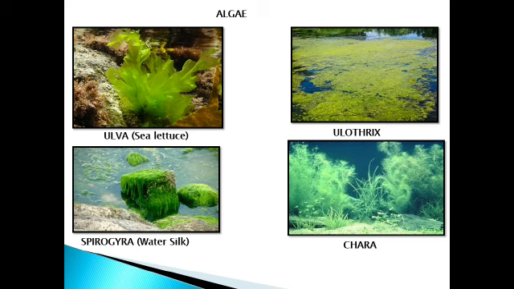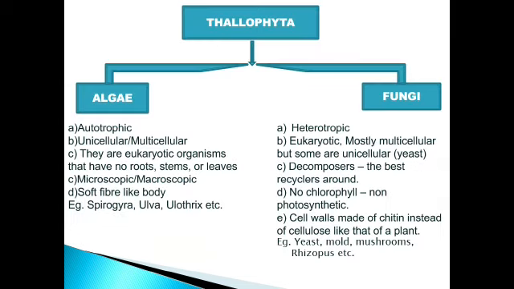If it is green in color, we know it must have chlorophyll pigment, because of this chlorophyll pigment only they are green. If they have chlorophyll, they can manufacture their own food, and that's why they are known as autotrophic. Second, they are unicellular as well as multicellular, means they can have a single cell or more than one cell.